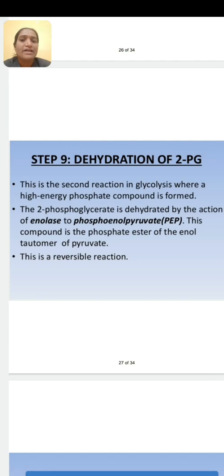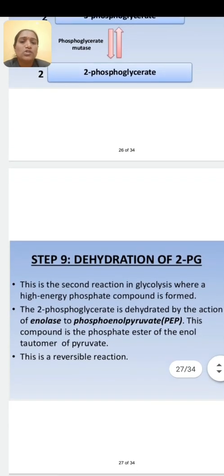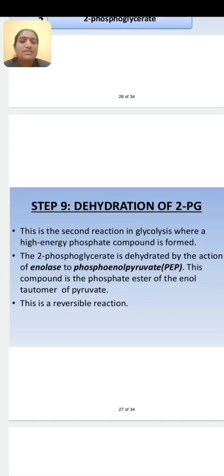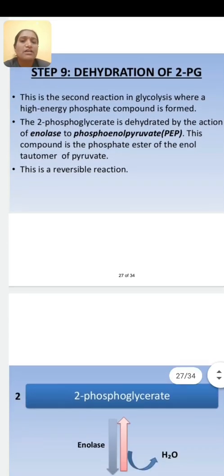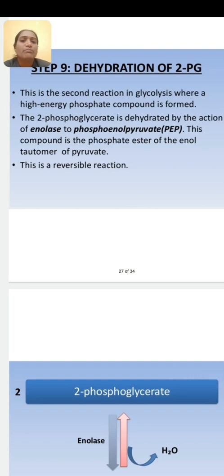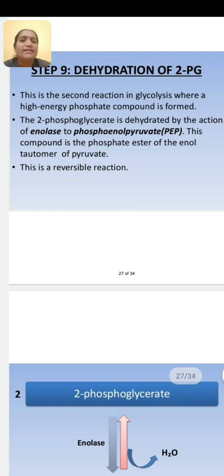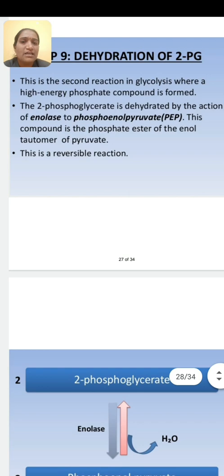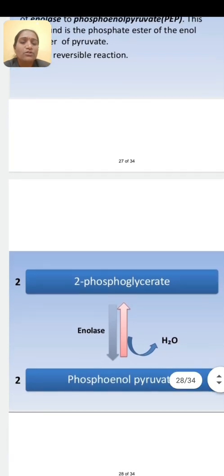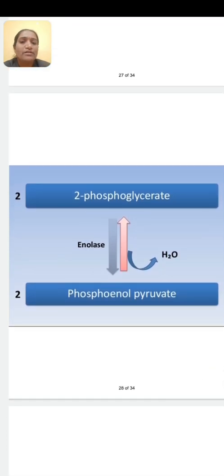Next is step 9, dehydration of twice 2-phosphoglycerate. This is the second reaction of glycolysis where a high energy phosphate compound is formed. 2-phosphoglycerate is dehydrated by the action of the enolase enzyme and it is converted into phosphoenol pyruvate.